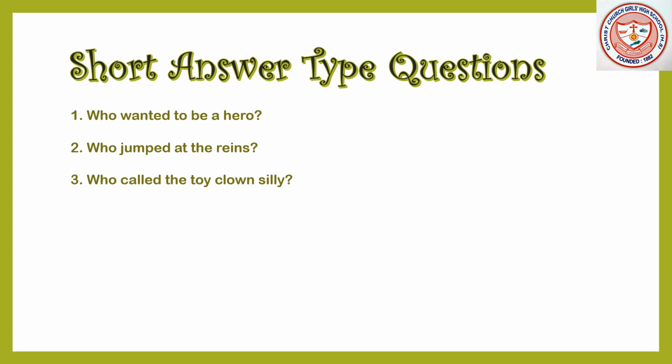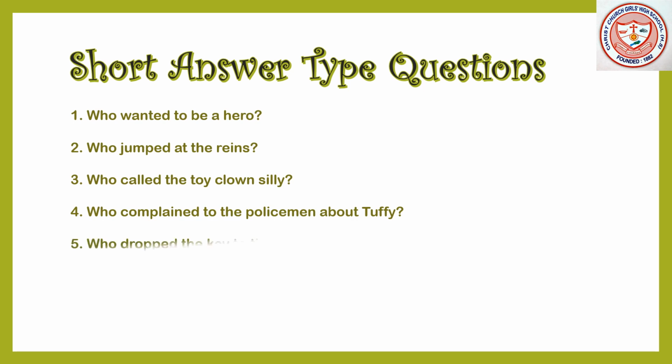Next question. Question number 4. Who complained to the policeman about Tuffy? You can write your answer in this way. The little doll complained to the policeman about Tuffy. Clear, student? Next question. Question number 5. Who dropped the key to the floor of the room?